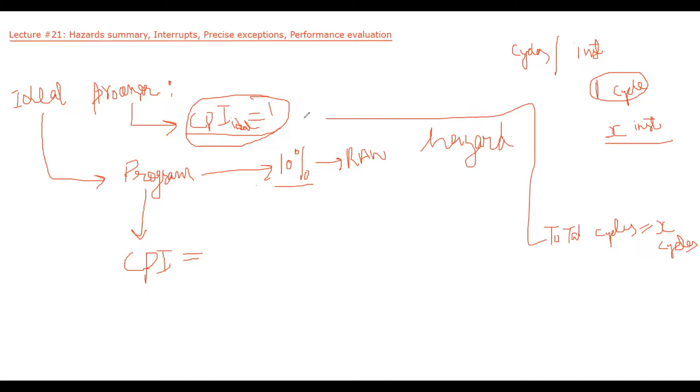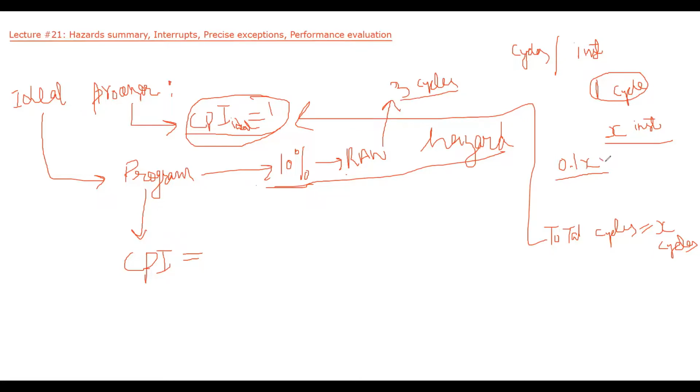This was in case of an ideal scenario when we don't have any hazard. Now we are saying 10% of instructions have RAW hazard. 10% of X will be 0.1X. So for these instructions, we will require extra how many cycles? 3 cycles. So for these 0.1X instructions, we will require 3 cycles extra.